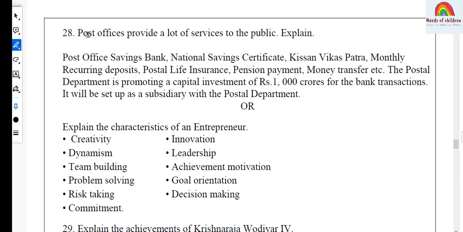Question number 1. Choice number 1. Post offices provide a lot of services to public. Explain. Post Office Savings Bank, National Savings Certificate, Kisan Vikas Patra, monthly recurring deposits, postal life insurance, pension payment, money transfer, etc. The Postal Department is promoting a capital investment of rupees 1000 crores for the bank transactions. It will be set up as a subsidiary with the Postal Department.